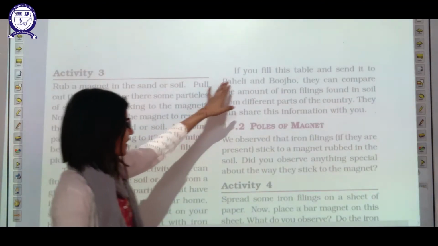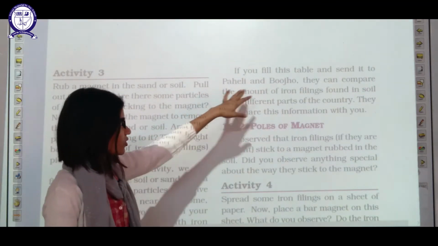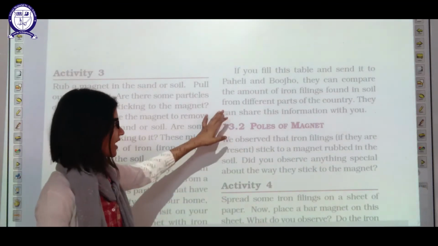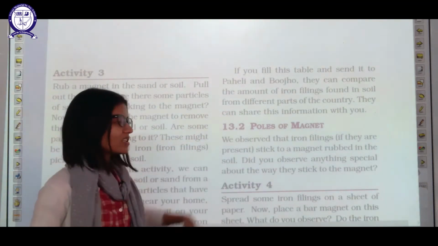If you fill this table and send it to Paheli and Bojo, they will compare the amount of iron filings found in the soil of that particular region. They can share this information with you.